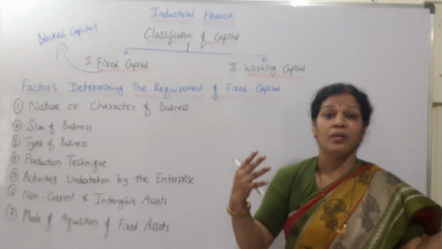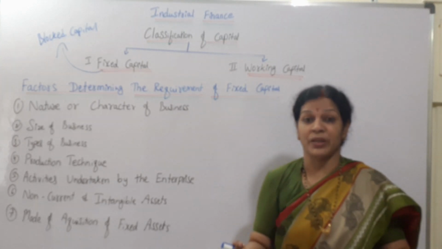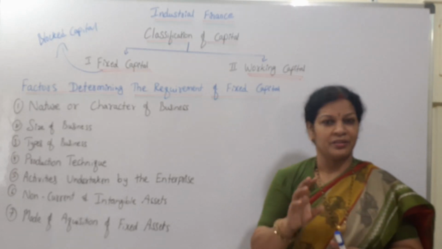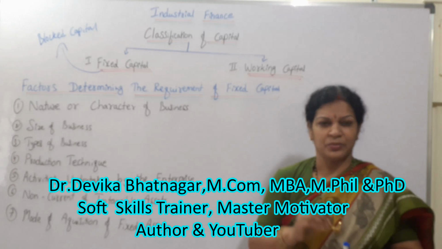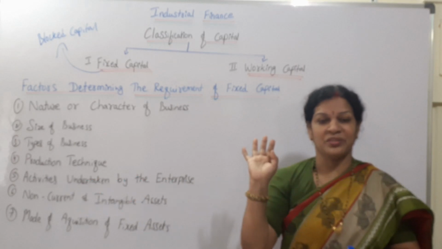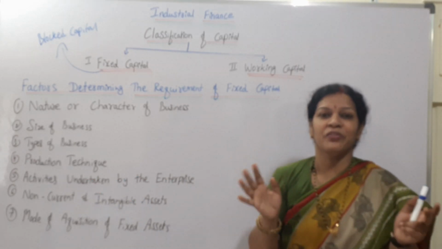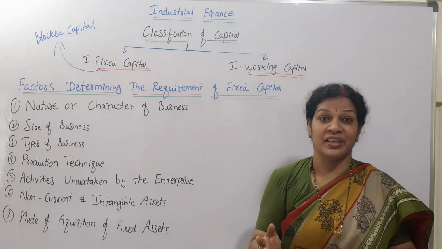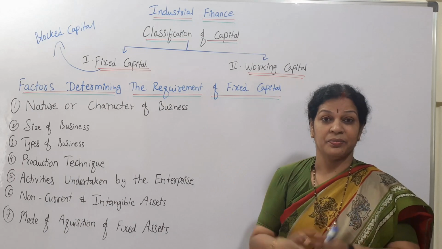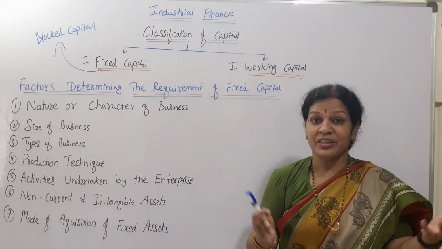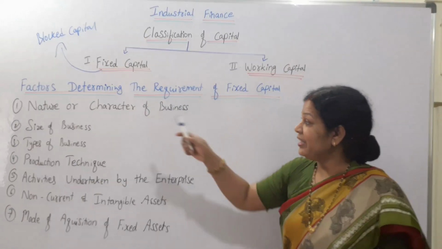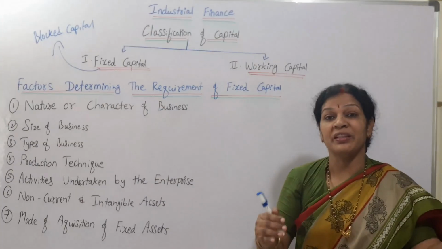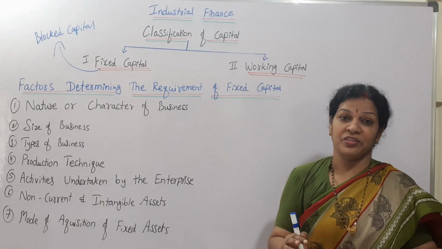They have to buy a lot of equipment, and the cost is high. Whereas if you take a normal product-based organization, producing small products and wanting to sell them, they don't need that much fixed capital. As I said, government organizations like electricity and railways. That is why the nature and character of the business decides how much fixed capital is required for a particular organization.